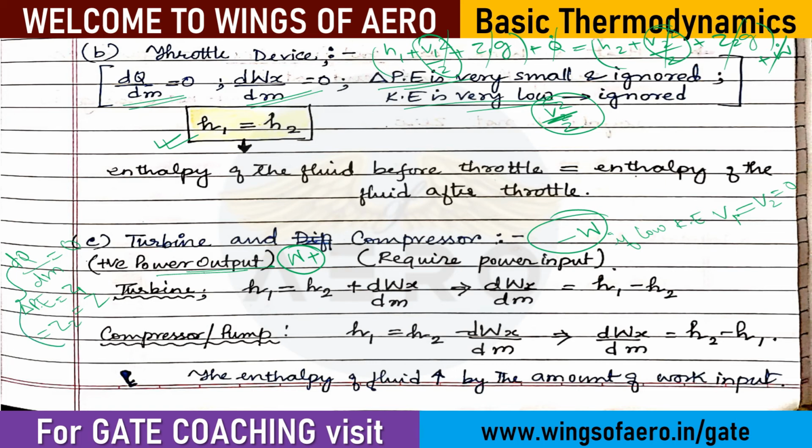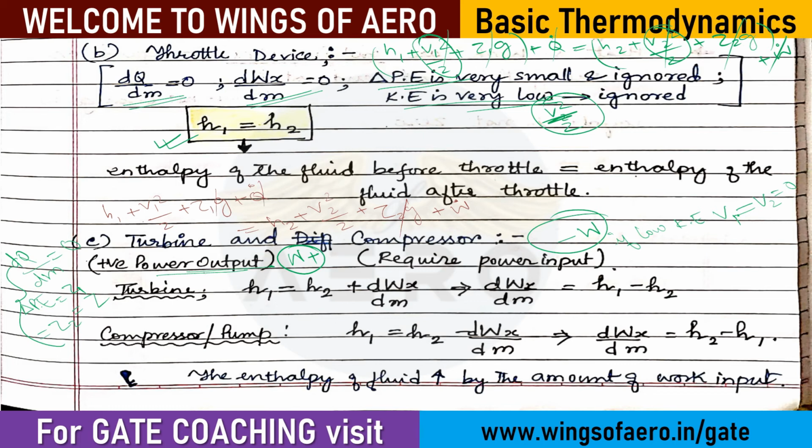Fine, so let's check this. This is the basic formula. Let me write the basic formula once again, and you also write along with me so you will get practice. H1 plus V1 square by 2 plus Z1 g plus Q dot equals H2 plus V2 square by 2 plus Z2 g plus W dot. Now the potential terms will cancel.